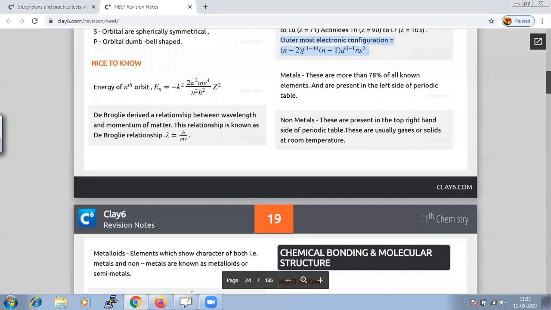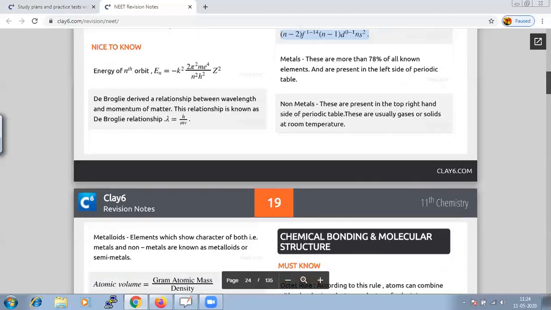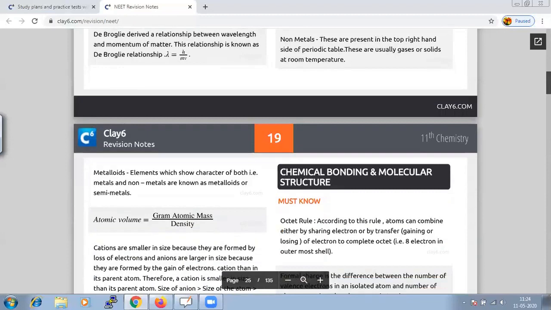Non-metals are present in the top right-hand side of the periodic table, and are usually gases or solids at room temperature. Metalloids are elements that show the character of both metals and non-metals, and they are also called semi-metals.